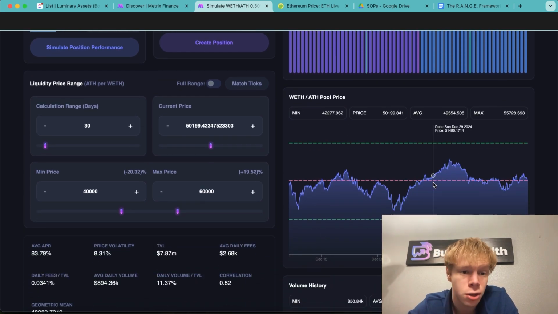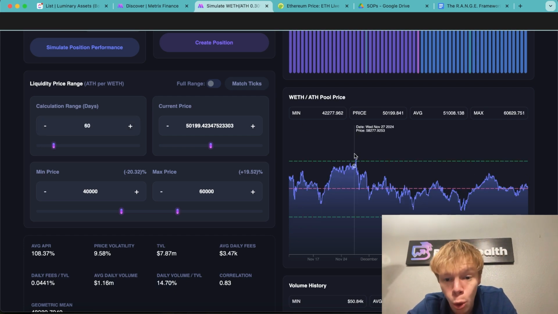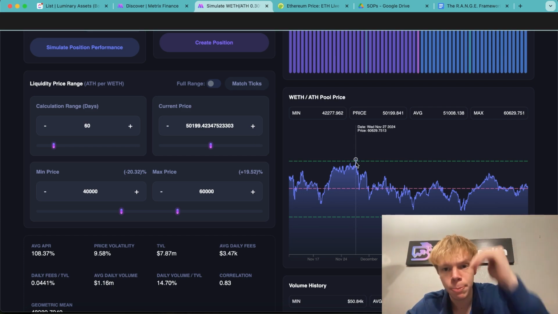We're in range for the past 30 days or so. If we even zoom out to the last 60 days, we're in range 99.9% of the time. Every day but this one single little day right over here, we got kicked out of range for a very, very small period of time. And then from there, ETH decided, hey, nope, we're not going to take that. We're going to keep on running.